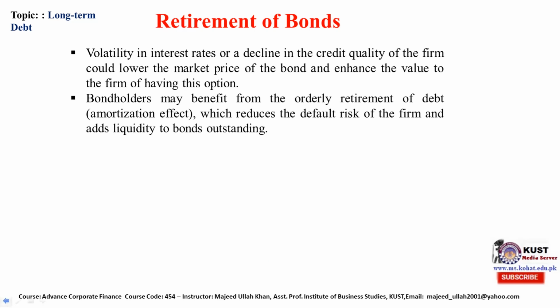Two things are basically discussed here: one is interest rate and the other is the credit quality of the issuer. If credit quality decreases or these are highly volatile, then the price of the bond becomes low.